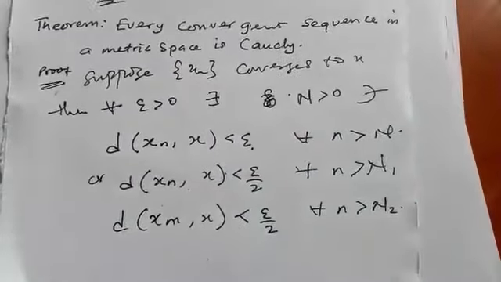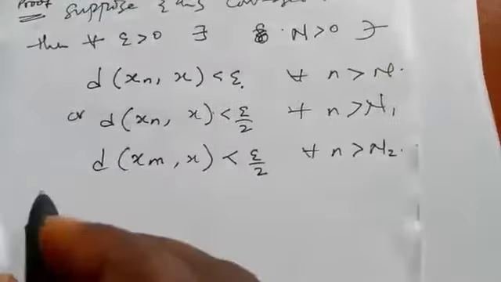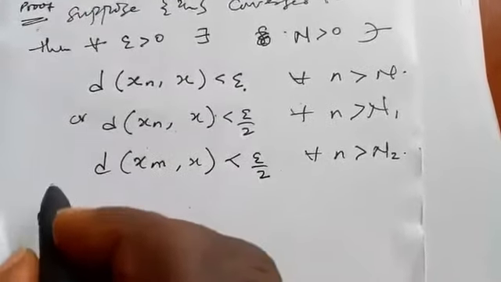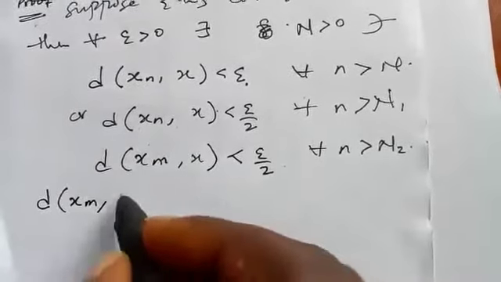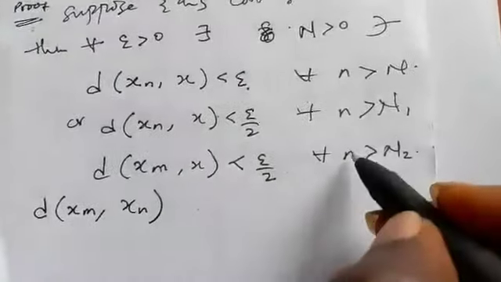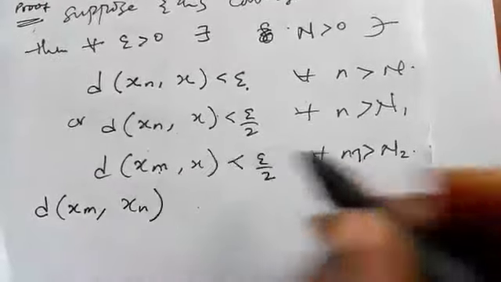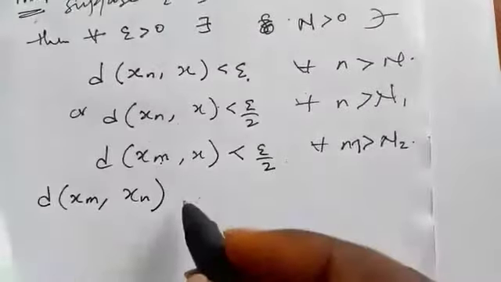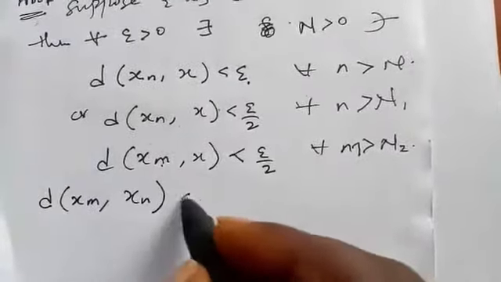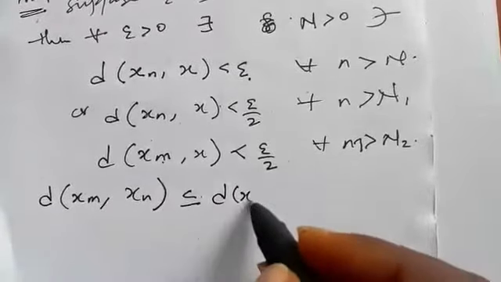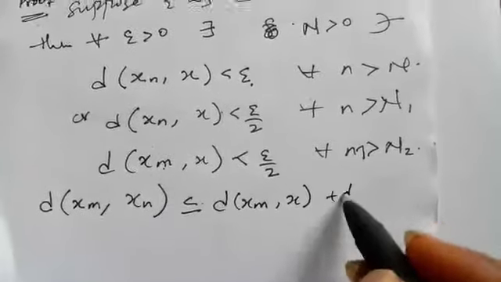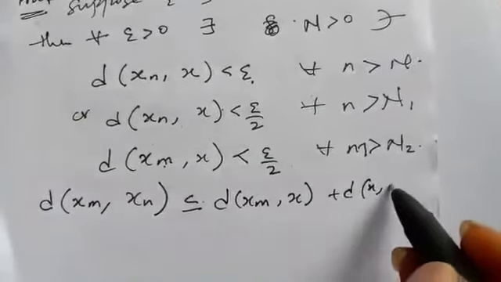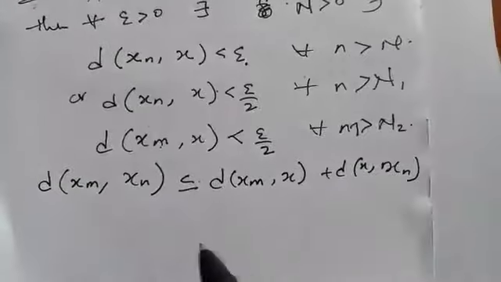Now let's consider this. By the triangular inequality, d of x_m, x_n, sorry, we are dealing with m here, can be written as d of x_m, x plus d of x, x_n.